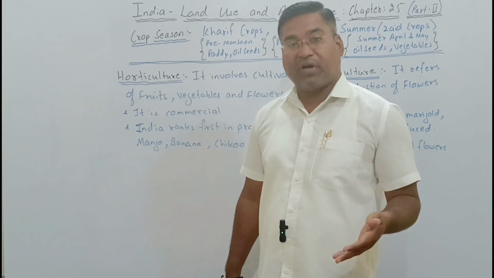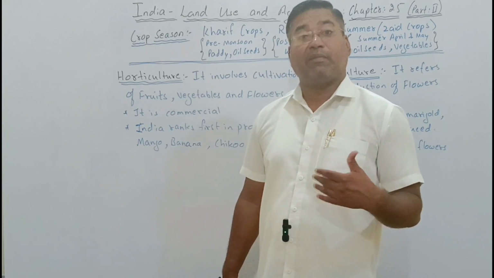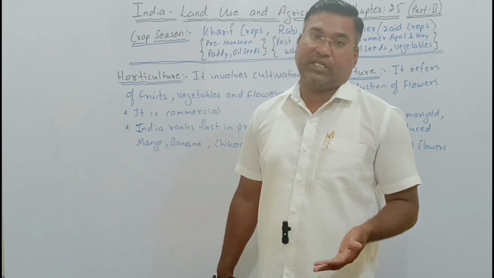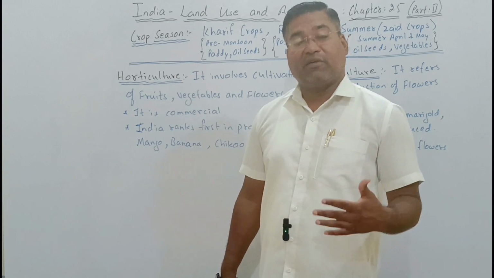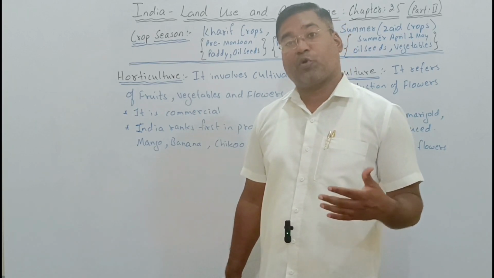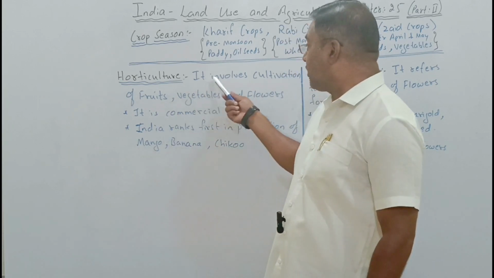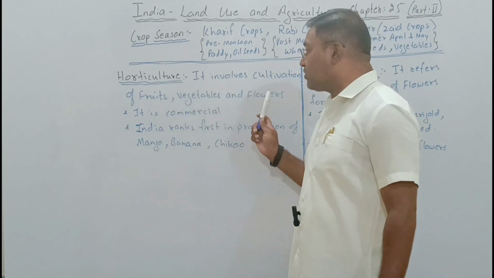But due to mixed farming, due to the government involvement related to the development of the green revolution, the farmers are now very much fascinated towards the production of horticulture as well as floriculture. Now when we are saying horticulture, see here: fruits, vegetables, flowers.